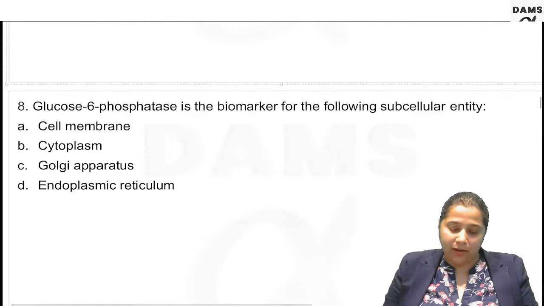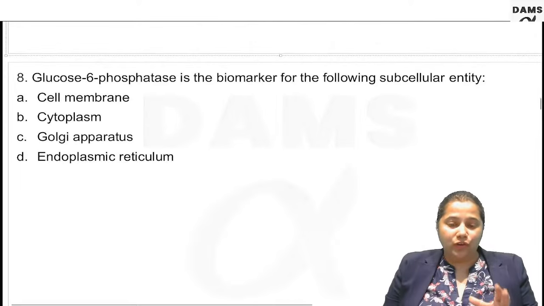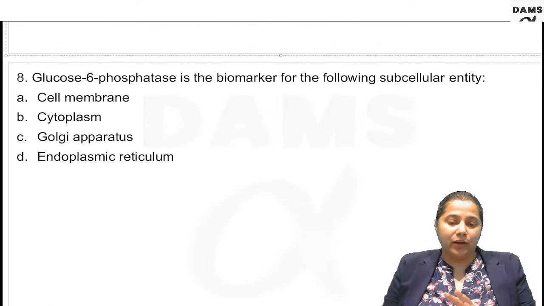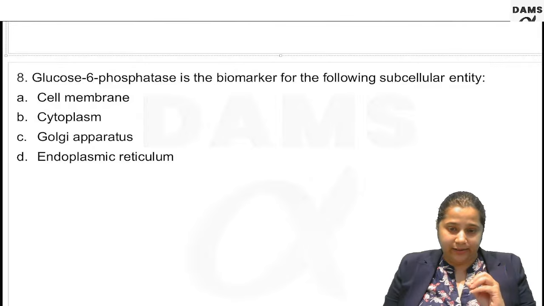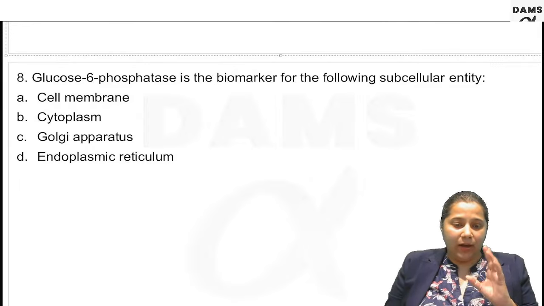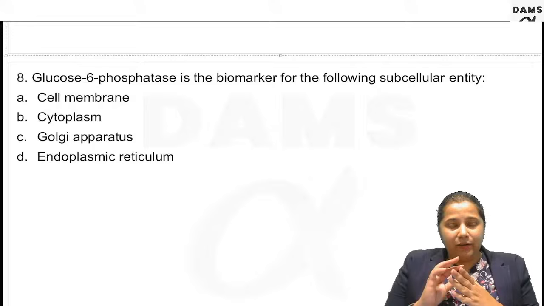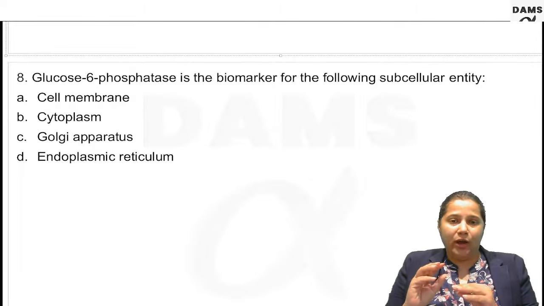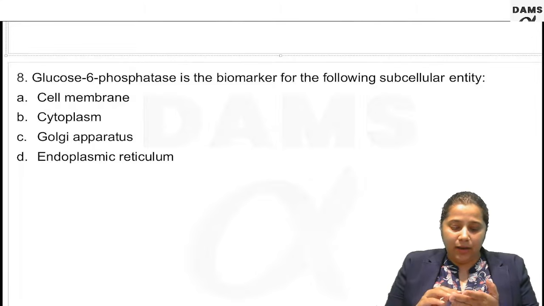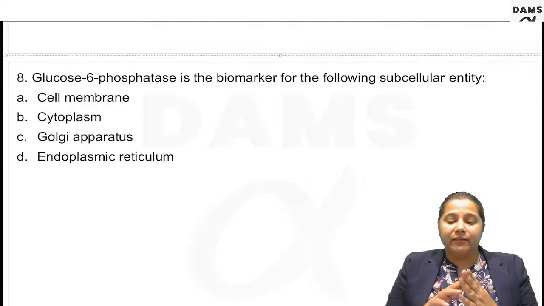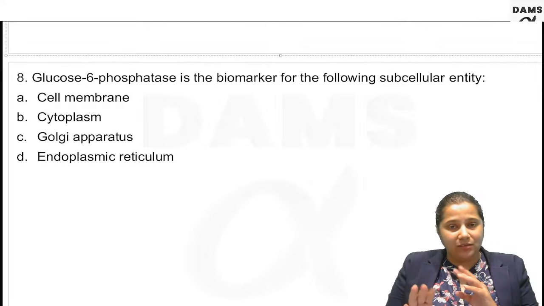Then question number 8. Glucose 6-phosphatase is the biomarker for the following subcellular entity. This is a little trickier. Try and understand. For every tissue you have a marker. For example, if somebody is having MI, there will be necrosis.